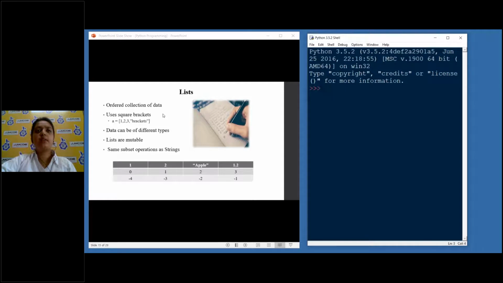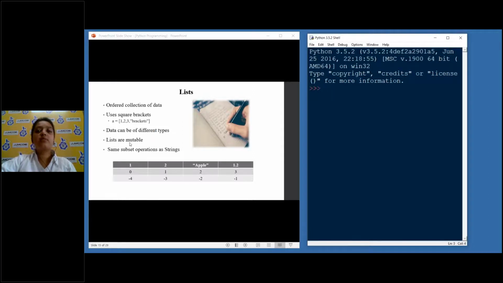What is data in a computer, you ask? Integers, strings, these are nothing but data. So a list allows us to arrange this kind of data, maintain it, and manipulate it in future. A list is nothing but an ordered collection of data. It uses square brackets: A = [1, 2, 3]. Data can be of different types. Very important: lists are mutable.